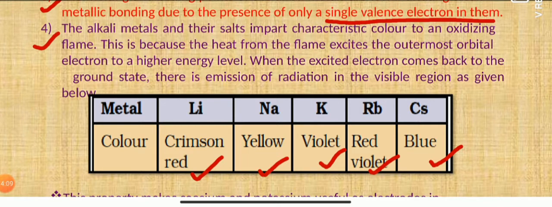So this is a very important property. This particular technique is used for the identification or detection of alkali metal salts, and this technique is known as flame photometry. What do we call it? It is called the flame photometry technique.